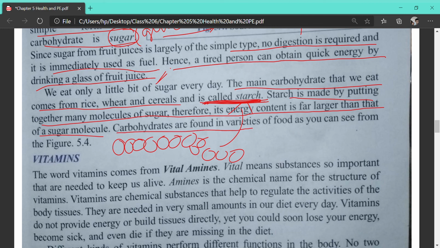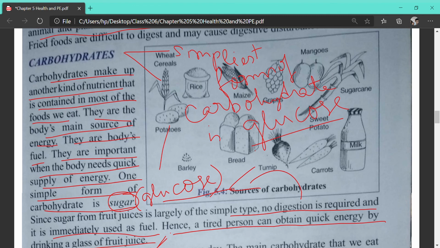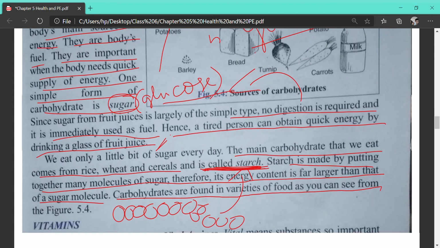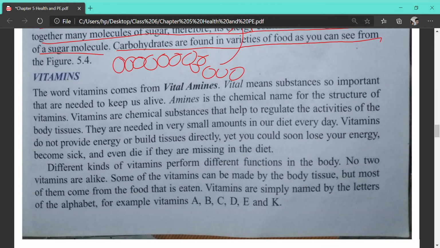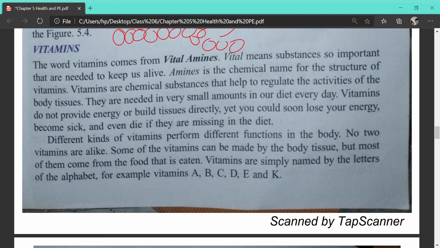Carbohydrates are found in various varieties of food, as we can see from figure 5.4, the sources of carbohydrate. You can see mostly all the sources of carbohydrate are plants only. We are getting sources of carbohydrate only from plants. There are no sources of carbohydrate from animals. So in order to gain energy, we have to take plants, that is, in the form of fruits or vegetables. Am I clear to everyone?